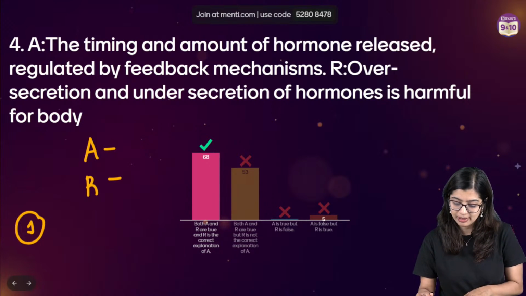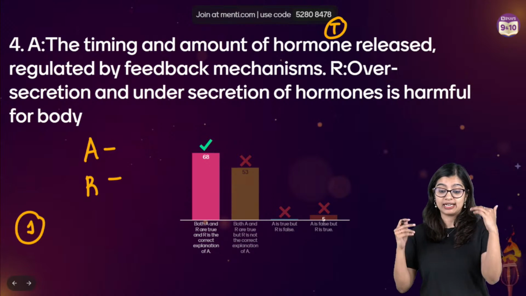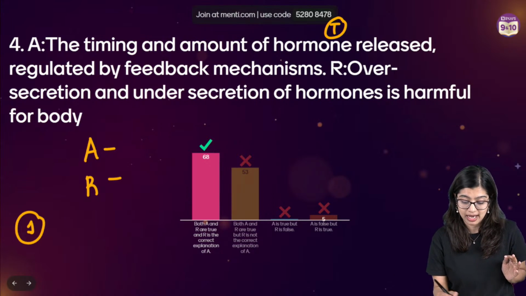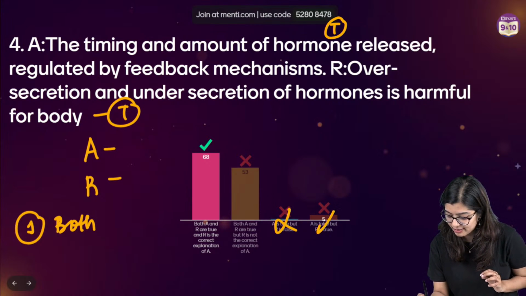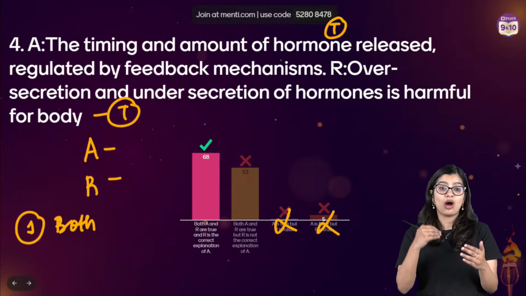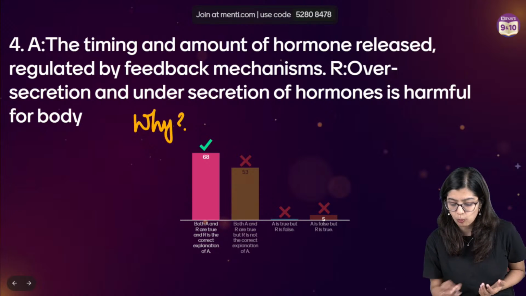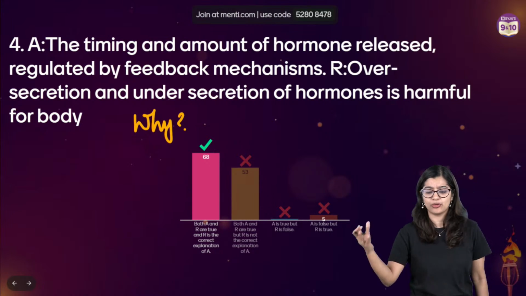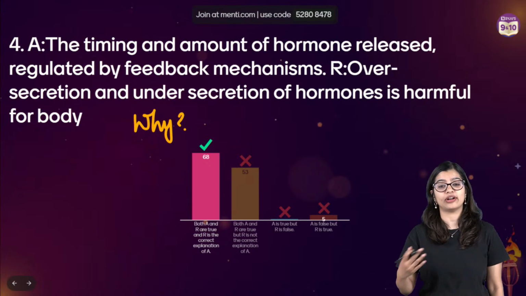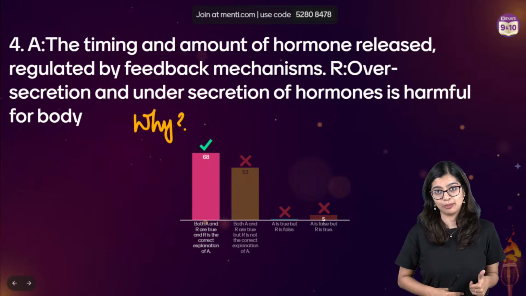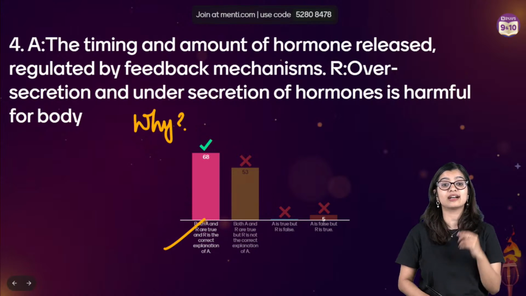So in this particular case, timing and amount of hormone release is regulated by feedback mechanism. We know that this statement is true. If there is over secretion or under secretion, hormones can be harmful. Yes, this is true. Now, if both statements are true, you can eliminate these two. Now, how will you realize if it is the correct explanation? Ask yourself why. The timing and amount of hormone released is regulated by feedback mechanisms. Why? Because if there is an over-secretion or an under-secretion, that could be harmful for the body, which is why feedback mechanisms keep it in check. Hence, in this case, it is the correct explanation.